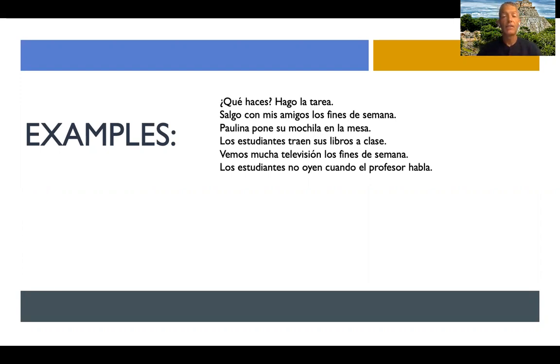Anyway, that's it for verbs with irregular yo conjugations, and of course the verb oír, which is all kinds of weird. Now we go on to the practice.